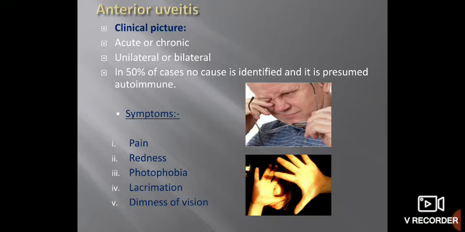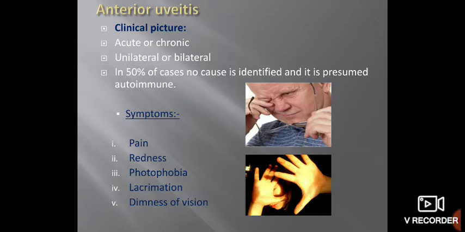Okay, so symptoms in anterior uveitis: pain is the main symptom, and redness. This pain is due to ciliary spasm. As there is inflammation of the ciliary body and iris, there is irritation of the ciliary muscles, which causes spasm, and because of this spasm there is pain.